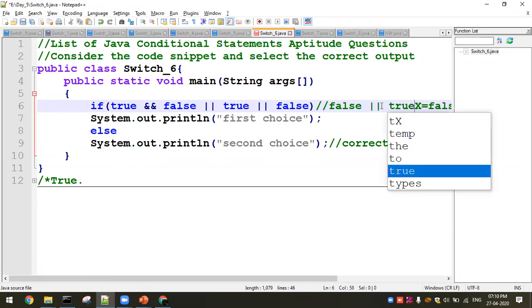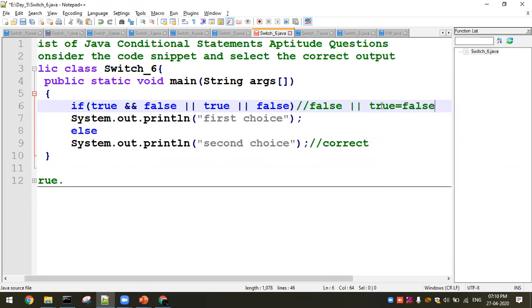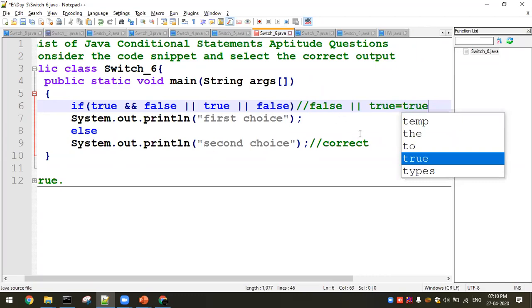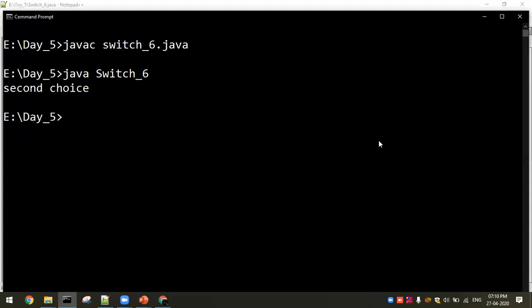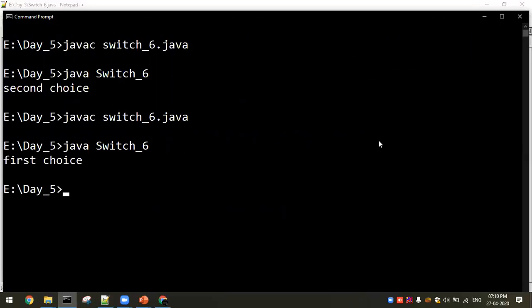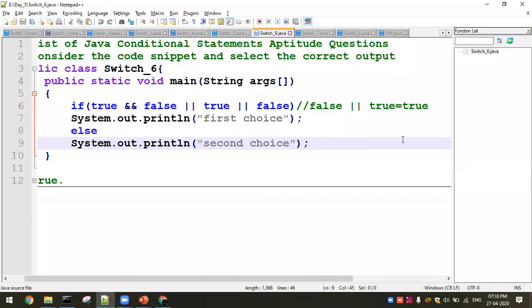So what will happen? We'll get a true statement. That's the condition, right? True. Then you will get the first choice. Got it? So this is the short circuit principle.